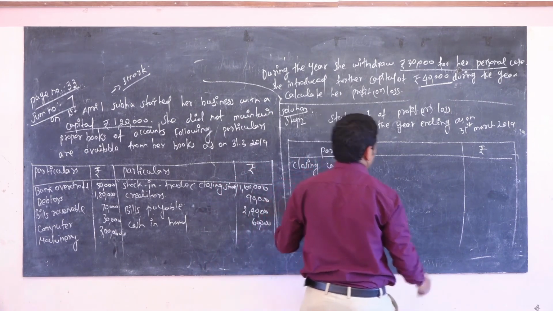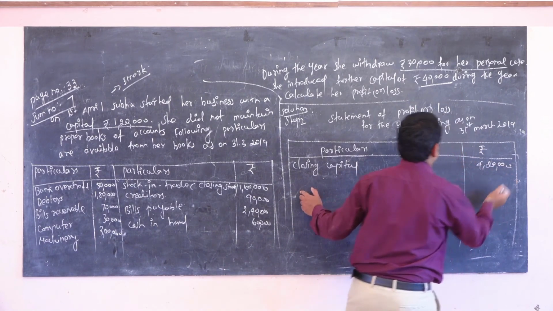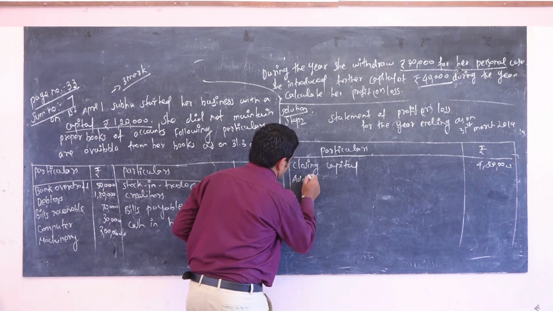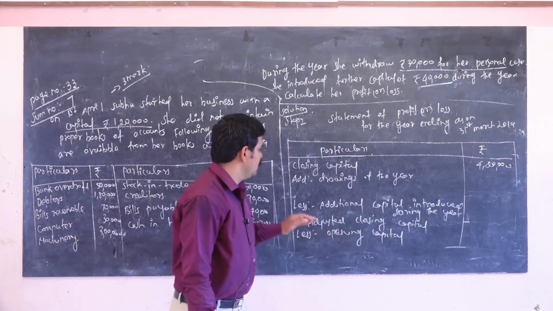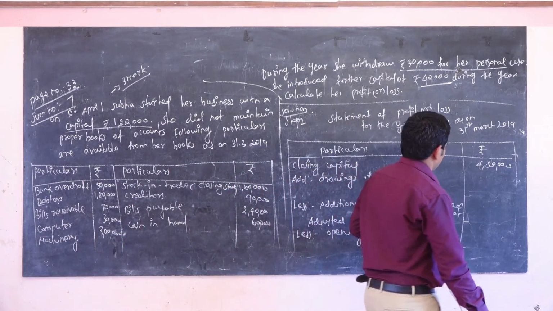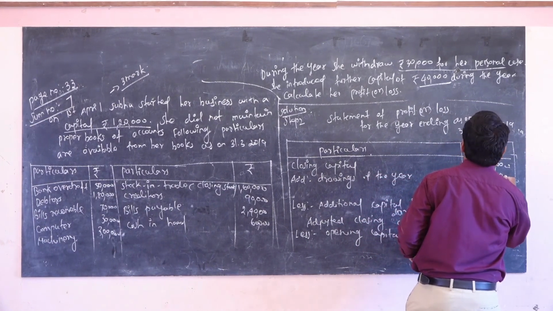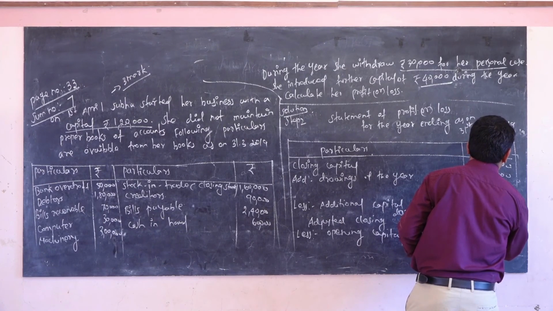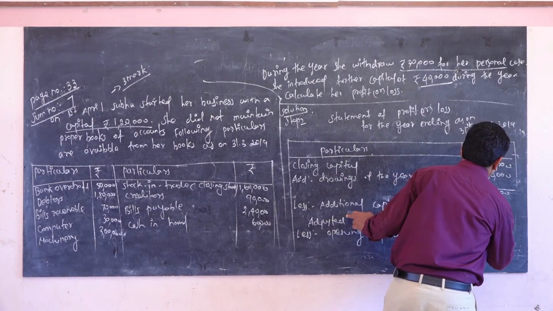The amount we already found out is 4,20,000. Next, add drawings 30,000, that is 4,50,000. Less additional capital 40,000.